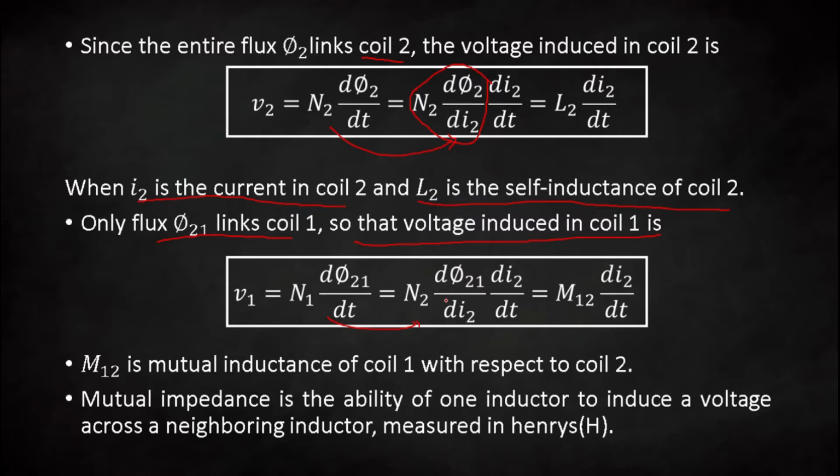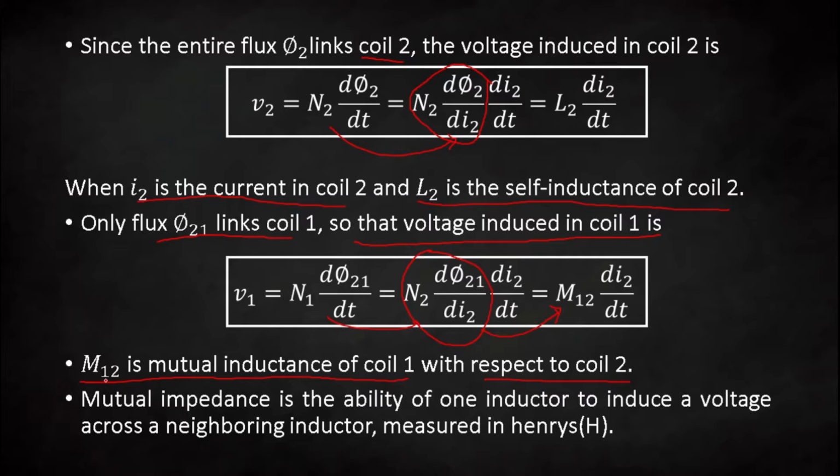Now this term, N2 multiplied by d phi 21 by di2, is nothing but your mutual inductance M12. So M12 is the mutual inductance of coil 1 with respect to coil 2. I hope you understand this. M21 and M12 are both different things.